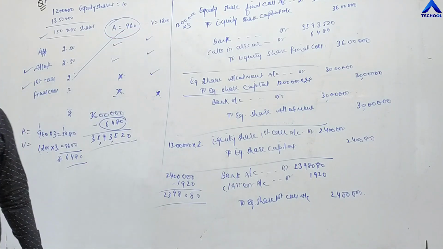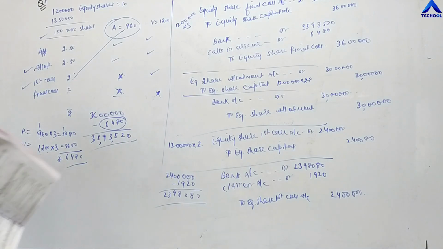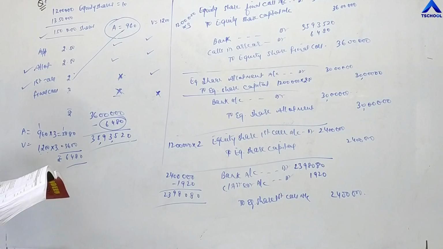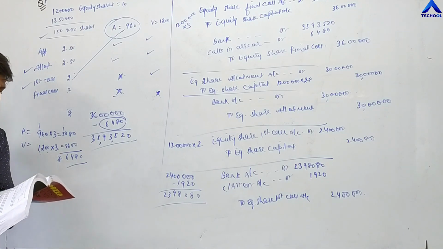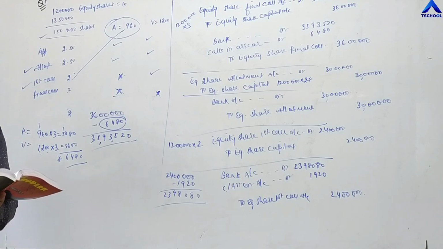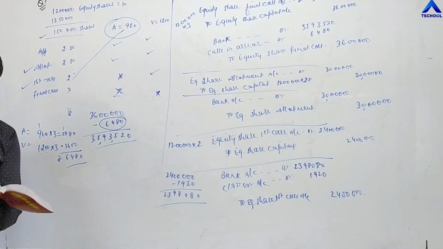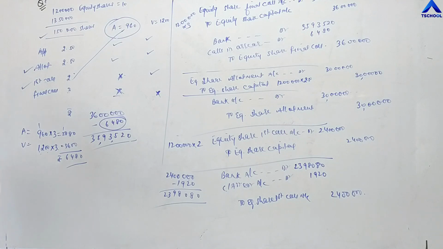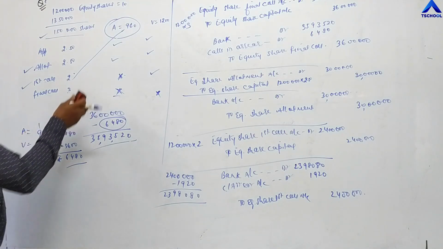This is question number 7, I think. So 5, 6, 7 is completed. And the last question for this lecture, question number 9. Question number 8 we will do later on.